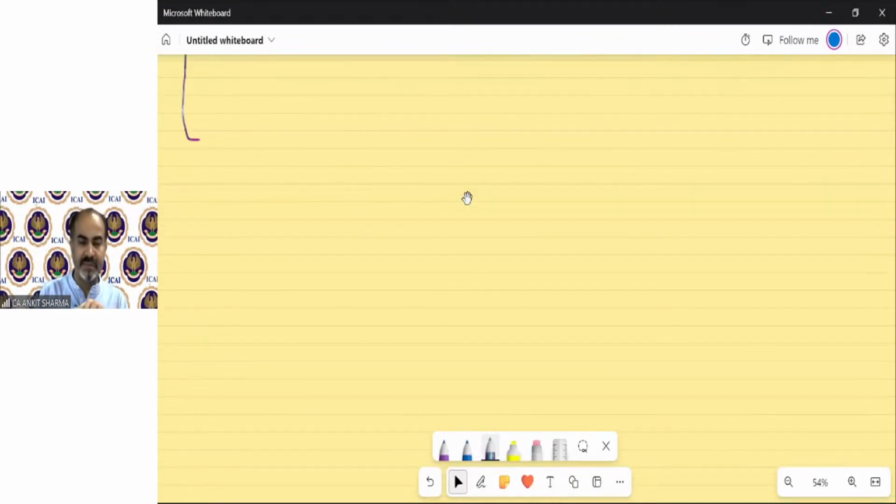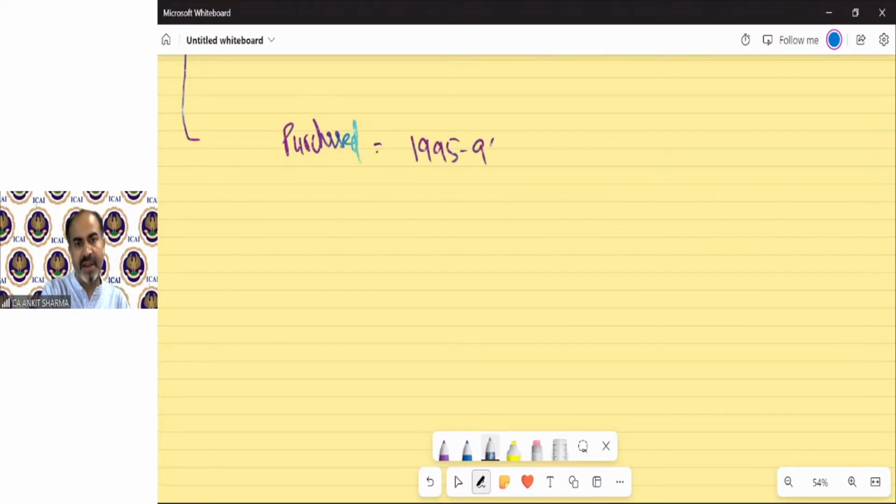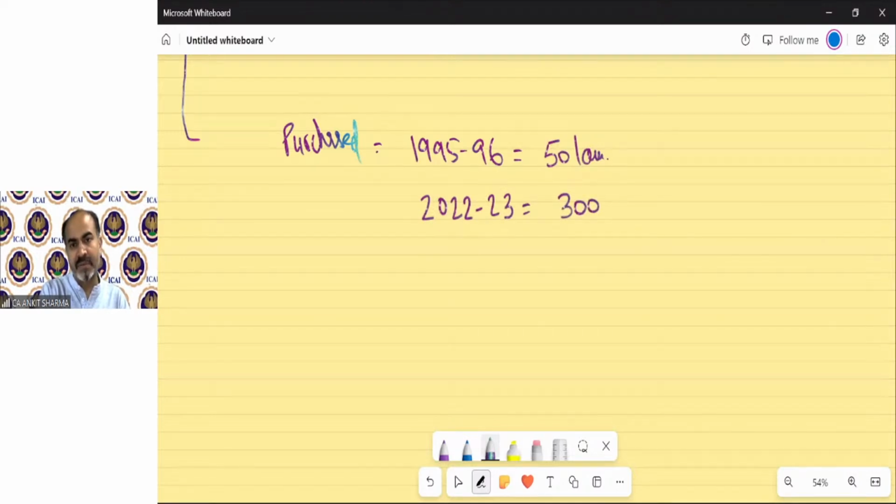For example, you purchased a property in 1995-96 for rupees 50 lakh. Clear? And you sold that property in 2022-23 for rupees 300 lakh.